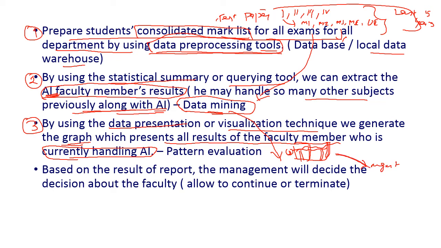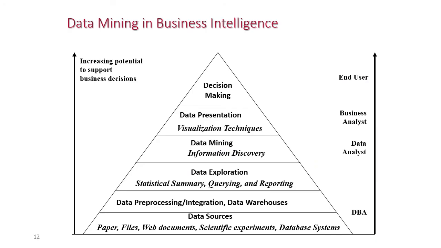This report will be given to the management, and by using this report only they can make some business decisions. So, based on the result of that particular report, the management will decide about the faculty member, whether we can allow him to continue or terminate the faculty member from the college. Okay. And this is the very simple diagram for data mining in business intelligence.